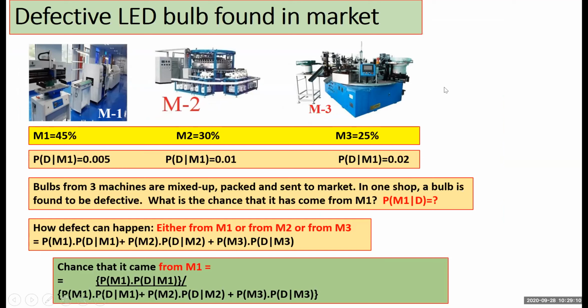Now a small terminology, all of you may please note it down. Now this is what happens first. That ball is manufactured by a machine. Then we find the correct ball or defective ball. As it is happening first, this is termed by the person who gave the formula, Bayes, as a priori probability.